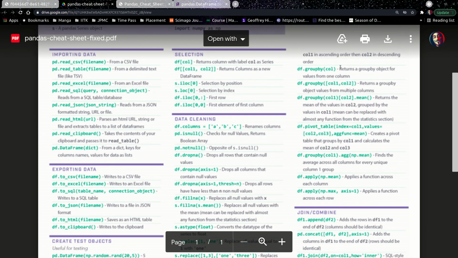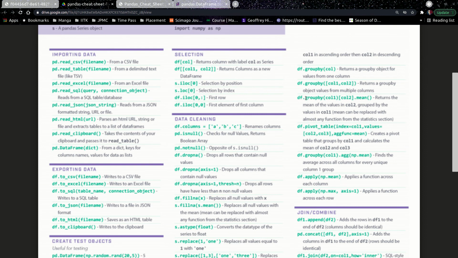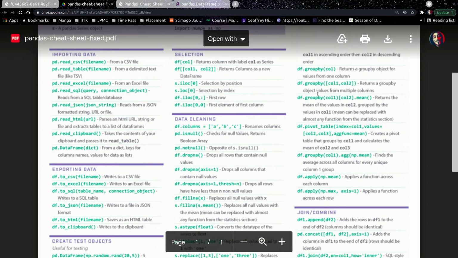Yeah. So group by is not used that much, but when you are dealing with visualization in pandas, it is used a lot. What does it do? It basically groups by different unique values which are present in a column.